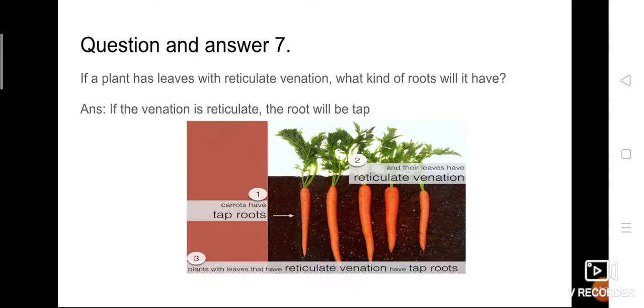So there is always a connection between the type of venation and the type of root. Keep that in your mind. Without seeing the root, by seeing the leaf itself, we can say what type of root the plant has. You can check on your own. Parallel venation, fibrous root, PF. Reticulate venation, taproot, RT.